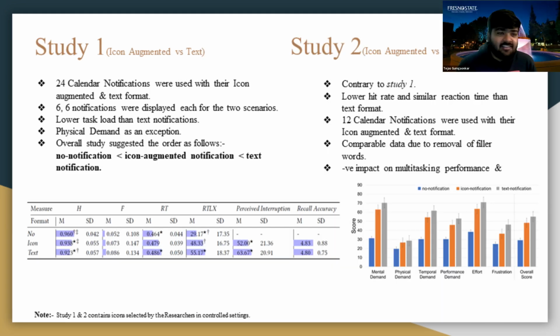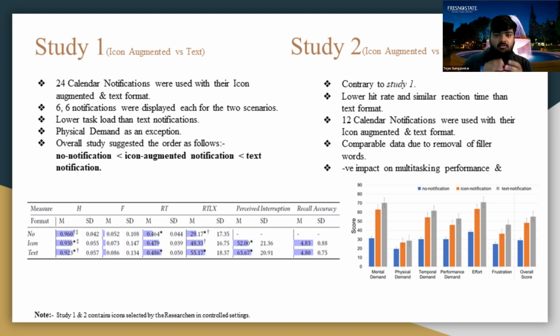Thank you. There were 4 studies in total that were done in the research paper, out of which three were in the control setting and one was in the realistic setting. Study 1 compared the icon augmented notifications and the text notifications. Study 2 compared icon augmented notifications with their transformed text notifications. Transformed text means that the icons were literally converted into their text meanings, that is, without any filler words.